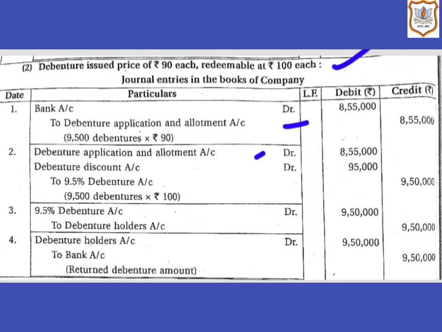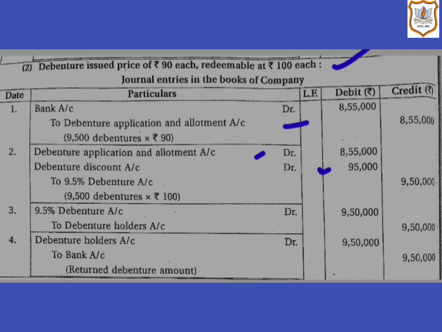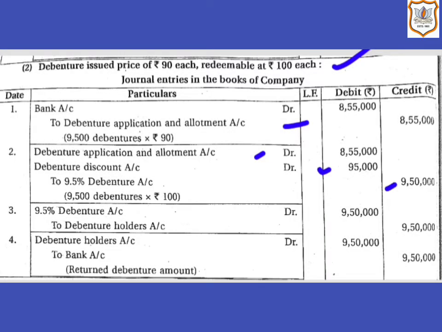It will be debited by rupees 95,000, that is 9,500 debentures multiplied by rupees 10. 10 is the amount of discount per debenture. Then 9.5% debenture account will be credited by rupees 9 lakh 50,000, that is 9,500 debentures multiplied by rupees 100. 100 is the face value. Students, always remember that debenture account will always be debited or credited at its face value.